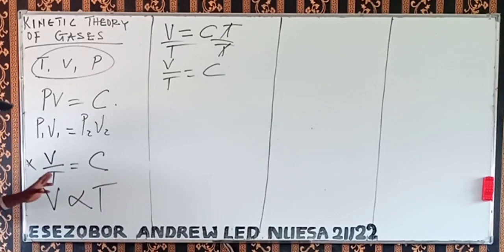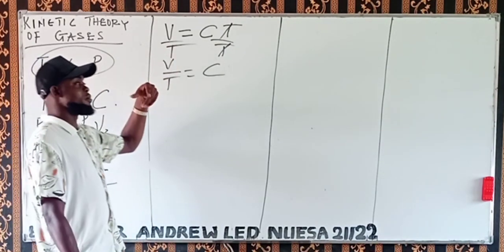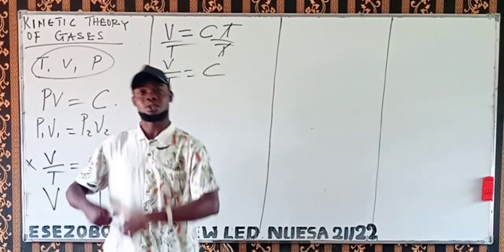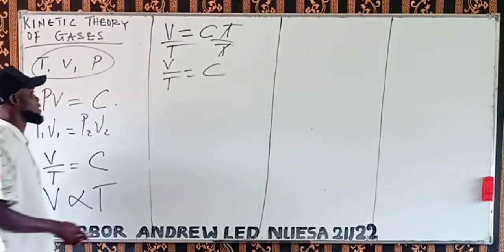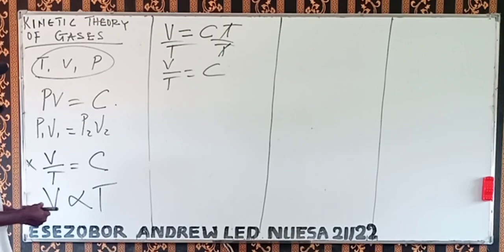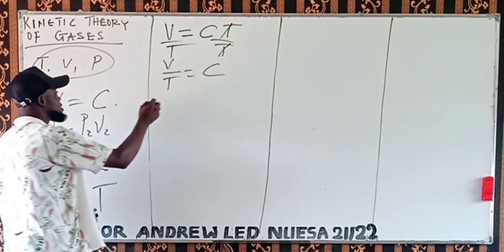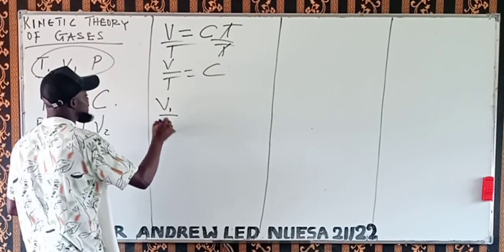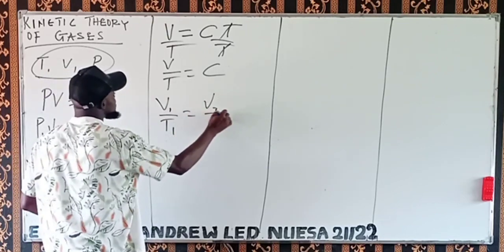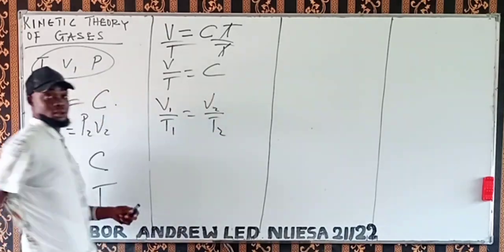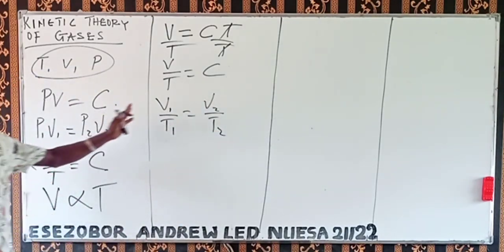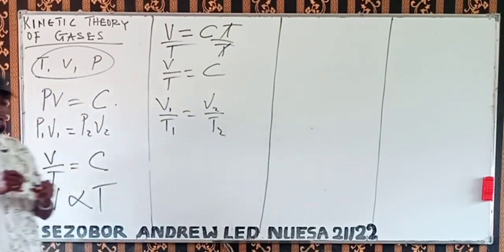Now, what is direct proportion? For example, I will say at a constant pressure, the volume of the gas will be directly proportional to the temperature. What is that? It means that if pressure is constant, if volume increases, the temperature will also increase. That is what we're actually seeing in that place. Now, this shows us that V1 over T1 will equal V2 over T2, and so on. So this is directly proportional, or direct proportion.